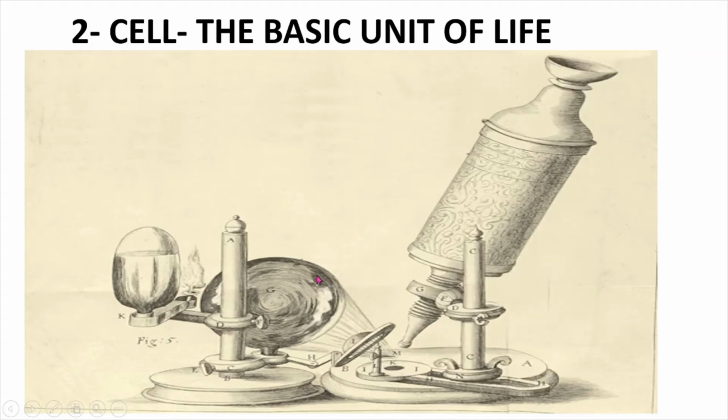Hello everyone, this is chapter 2, Cell, the basic unit of life. This is a microscope, and this is a slide holder. And after observing what Robert Hooke observed, this is the image here. Look here how it looks like a honeycomb or tiny boxes.